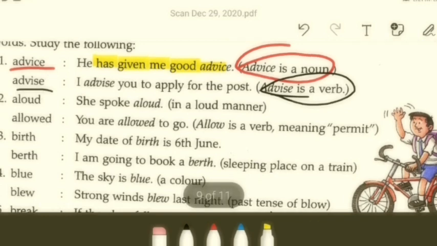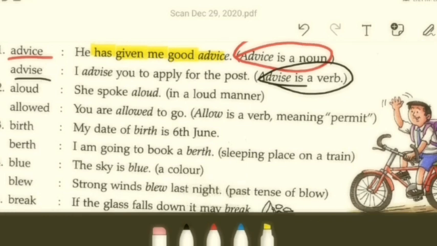Then we have a second word, aloud and allowed. Aloud expresses mannerism, the one that ends with UD. The other one, that ends with WED, is a verb meaning permit. See the example: She spoke aloud. The tone or the manner in which one speaks is what is being described here. Whereas, let's take a look at the second one, allowed. You are allowed to go. Allow is a verb meaning permit.